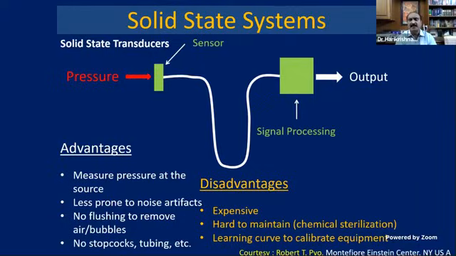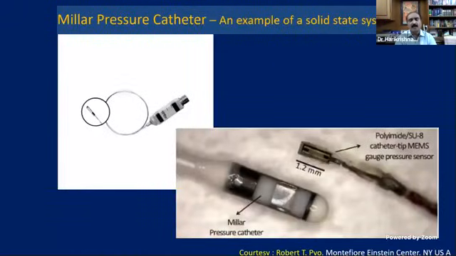Disadvantage is that it's expensive, it is hard to maintain, and calibration of the equipment is always difficult. So if you are asked about a solid state pressure system, you can say the Millar pressure catheter. It's an example of a solid state. I don't think it is commonly used except in that FFR system where you directly measure the pressures.